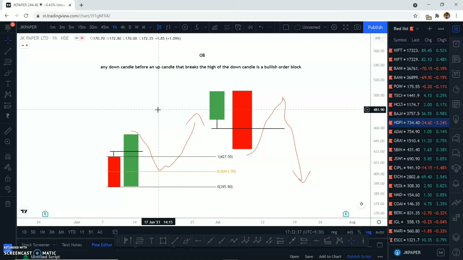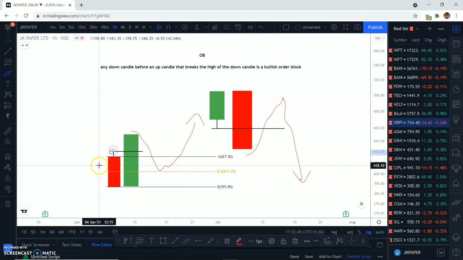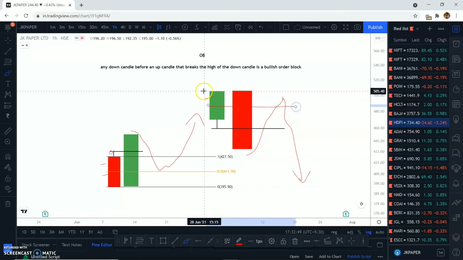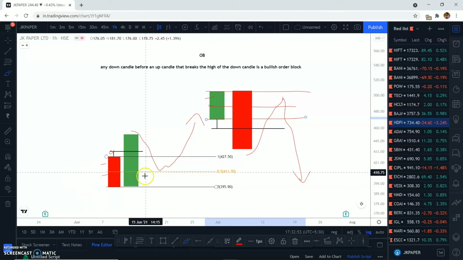That's the reason we only select the body of the candle, we don't select the wick of the candle. Institutions are not interested in the wicks, they are only buying and selling in the candlesticks. All right, so this is the 50%, this is this. So keep your focus on these areas whenever you are looking for trades.